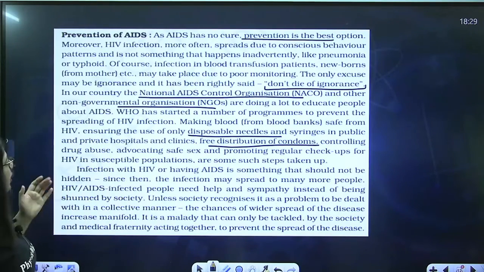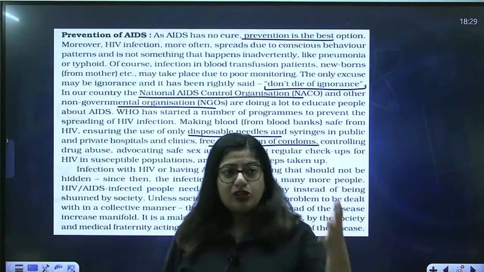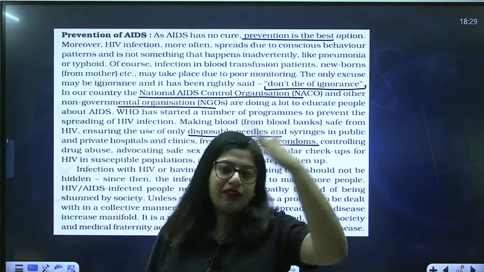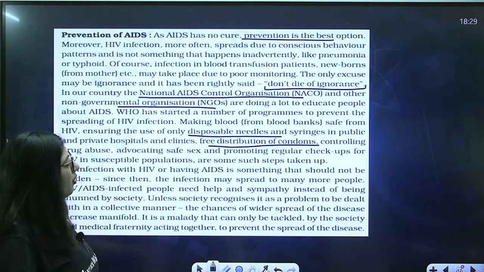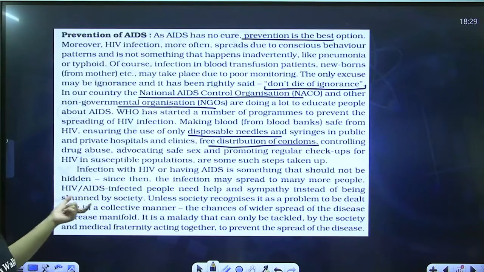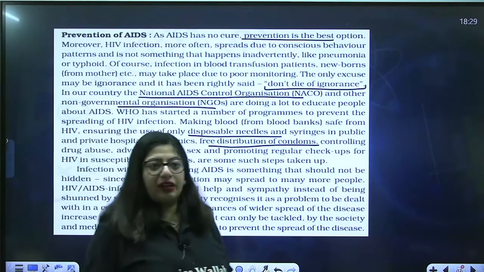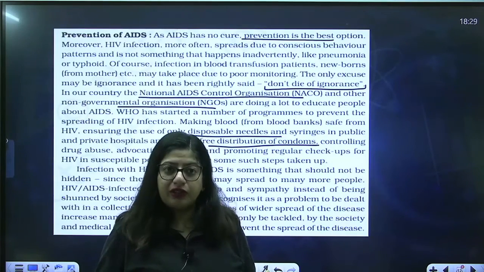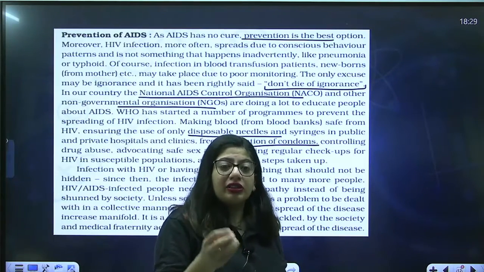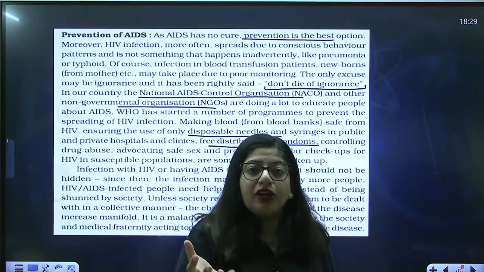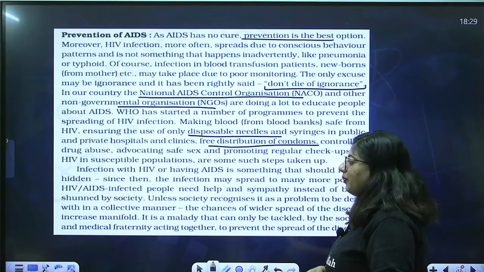And promoting regular checkups. For example, there is a population and there are a lot of people who are HIV positive there. So for that population, it's mandatory that they undergo regular checkups for HIV, right? Now, infection with HIV or having AIDS is something that should not be hidden, since then the infection may spread to many more people. If one person is having HIV and is also having sexual intercourse with another, you should definitely tell that person. Many people don't tell because it's a taboo. They think about what others will think of them, but you can take another person's life. So never keep these things hidden, you should be open about it.